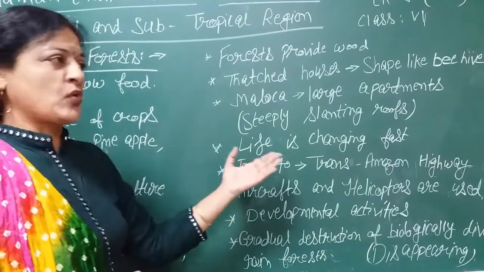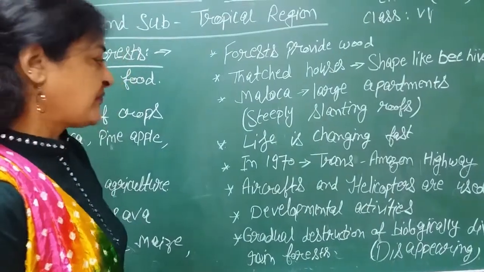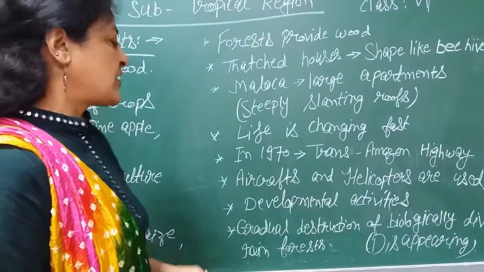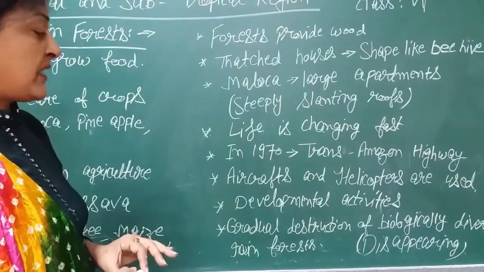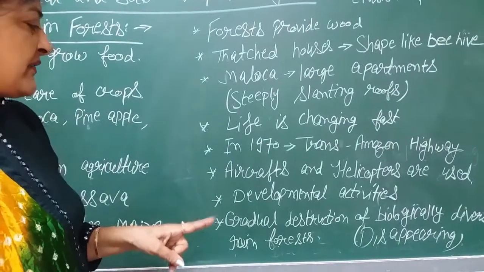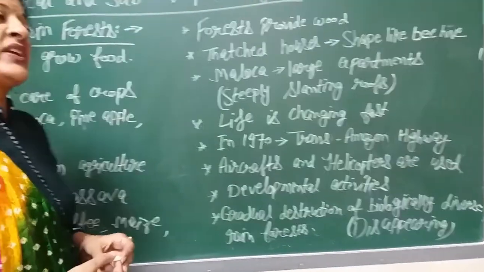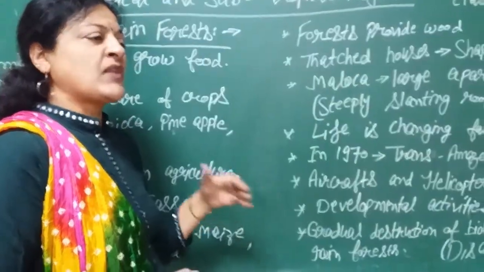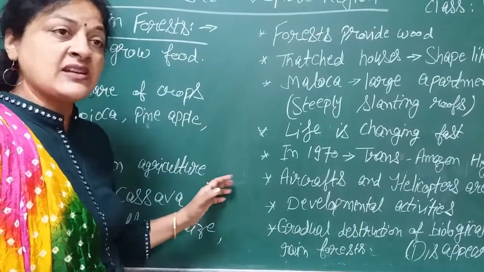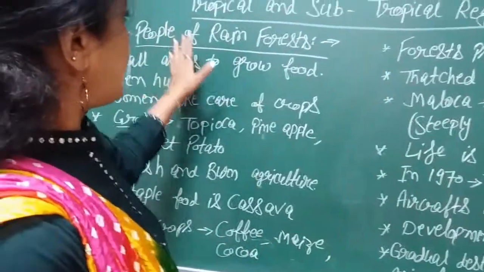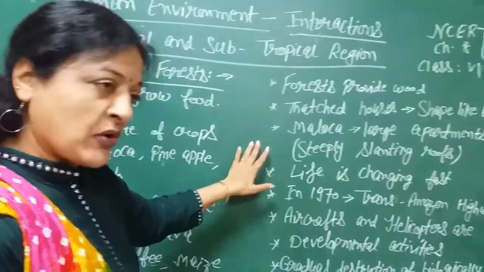One can easily approach these areas because of the making of the Trans-Amazon Highway. Then aircraft and helicopters are used in these areas. As we have earlier told, developmental activities are taking place, but due to developmental activities, there is gradual destruction of biologically diverse rainforest. Whenever development is going on, the government keeps on cutting the trees and these rainforests are disappearing. So we can say that we are having too many benefits of rainforest and so many types of houses are found in this region.